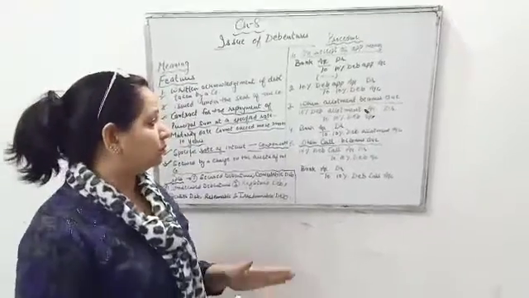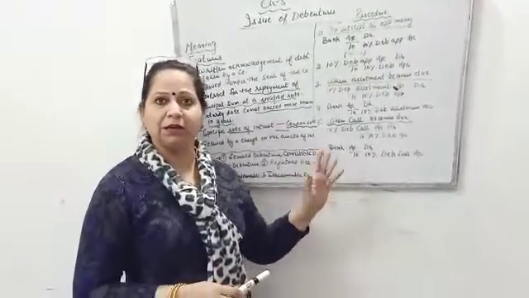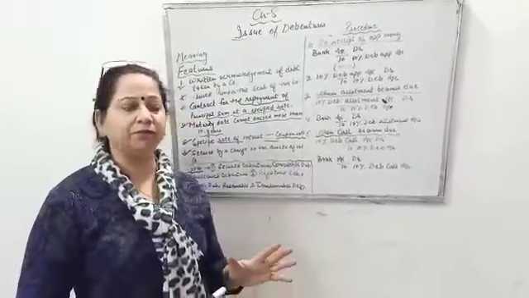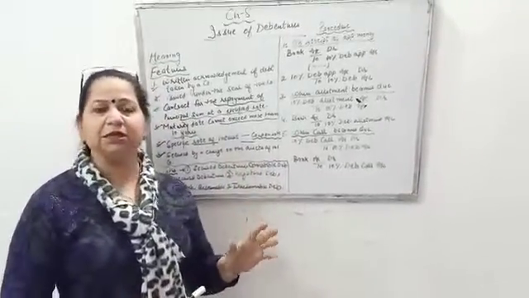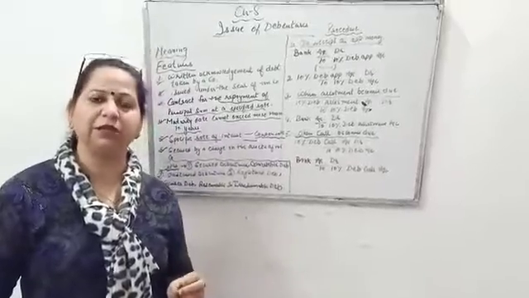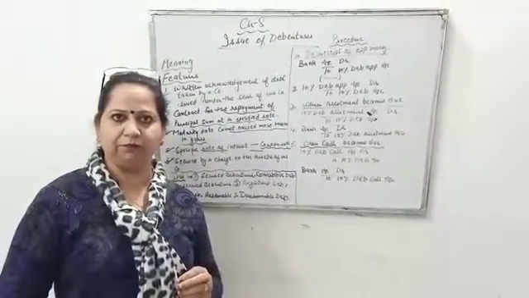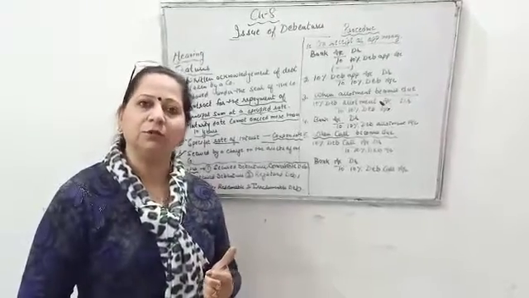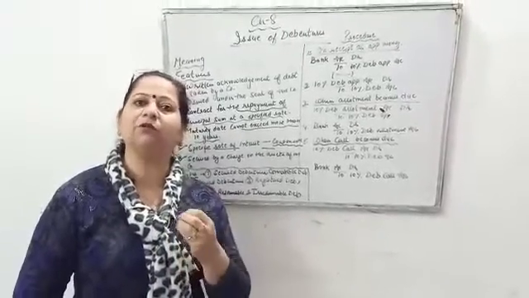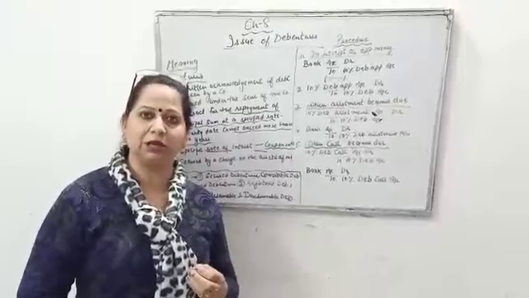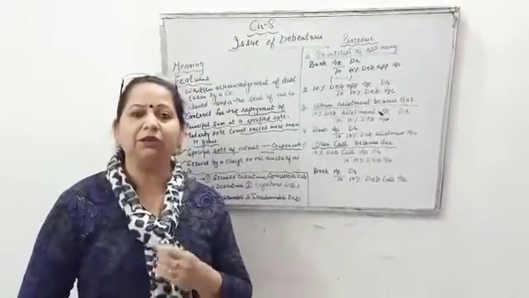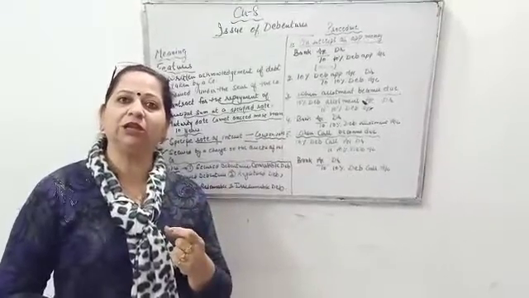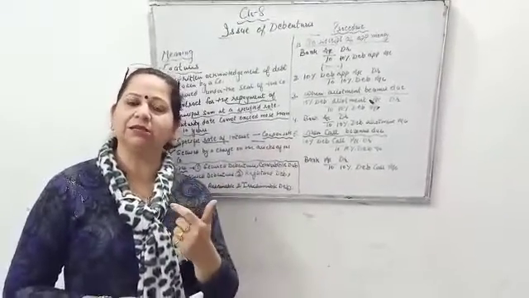Okay, so first we are going to discuss its meaning and its features. The meaning. Debentures means the written acknowledgement of the debt that the company issued under the common seal. Under its common seal means it is a type of loan that the company has taken from the public in the form of debentures, but it is a written acknowledgement in the form of debt that has been taken.